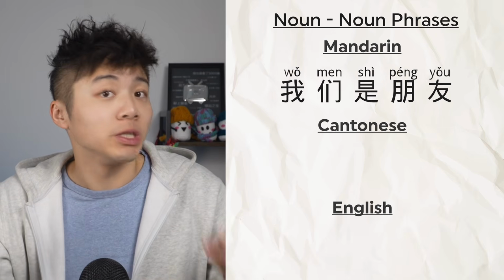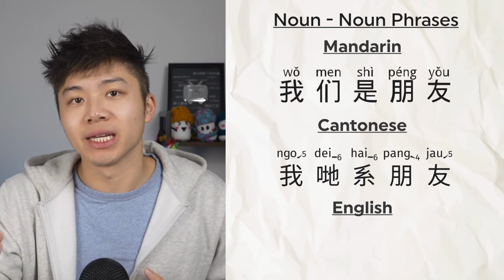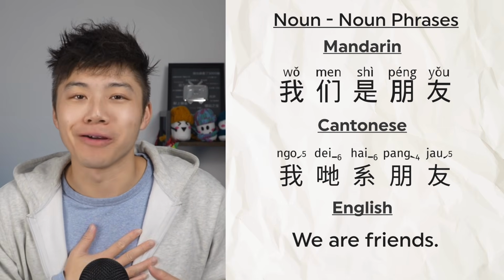Another one. 我們是朋友,我哋係朋友 in Cantonese. We are friends. Hope we are. If we really are, you would subscribe. That was natural, right? Anyway, let's go on.